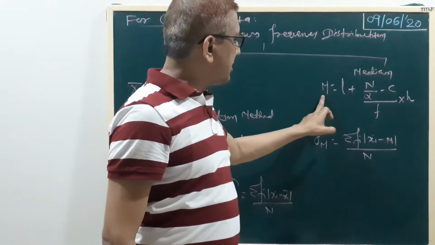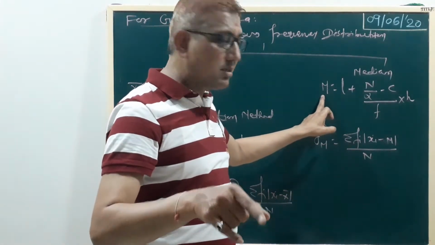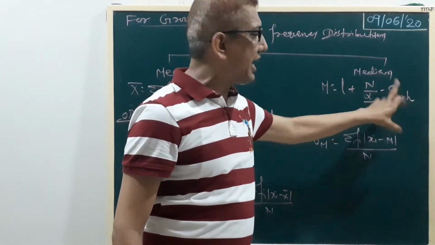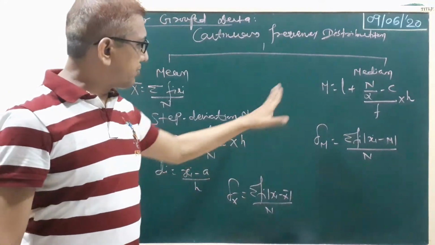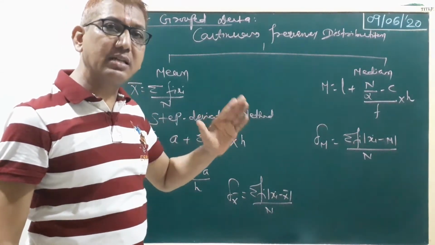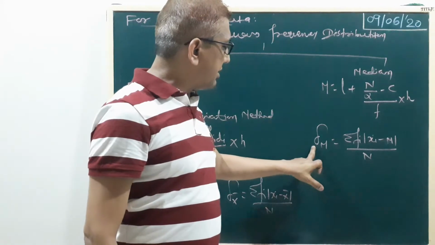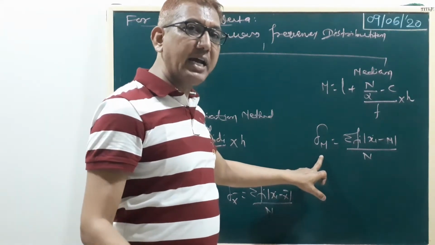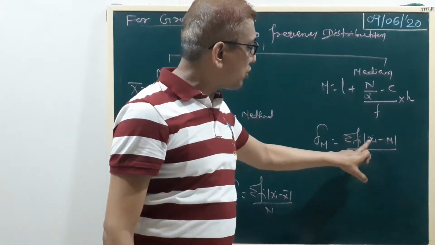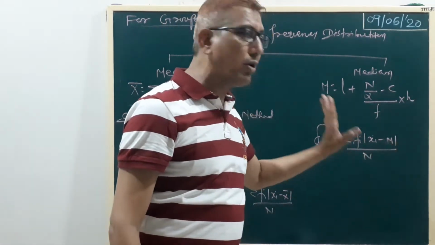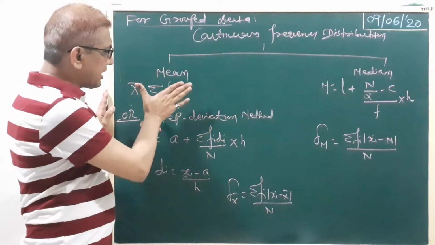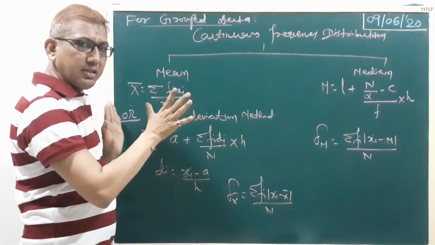First we find the median by the 10th standard method: M equals L plus (n by 2 minus C) upon F into H, where H equals the class length. Then delta M, the mean deviation by the median, equals sigma fi modulus of (xi minus M) upon n. Clear?